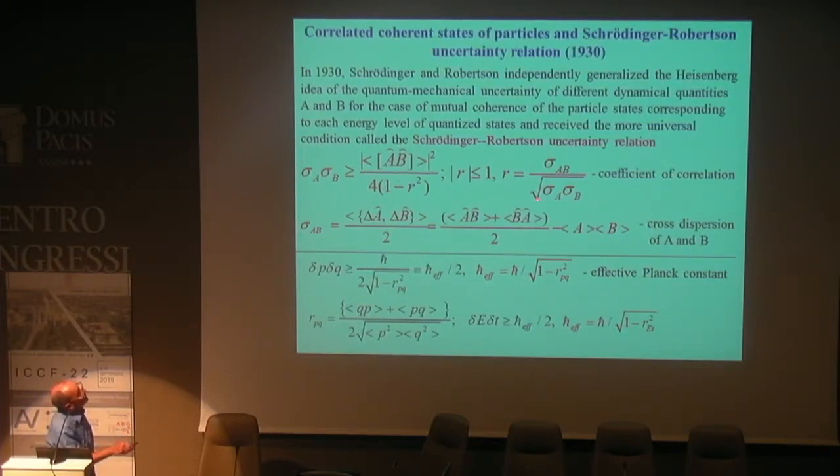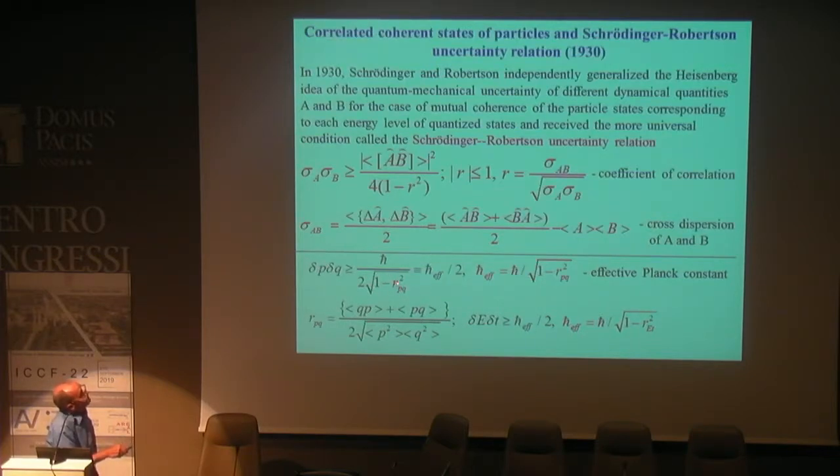This correlation coefficient is the ratio of the cross dispersion, taking into account the statistical or quantum mechanical connection between dynamical variables. For example, for the same traditional quantities, momentum and coordinate, we have a modified uncertainty relation, different, that contains this value.